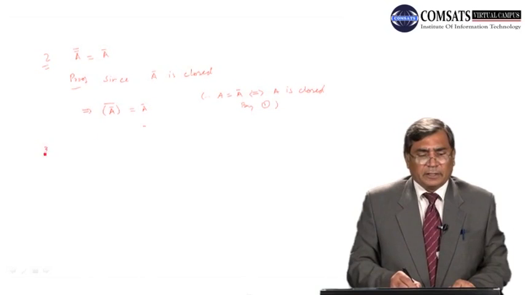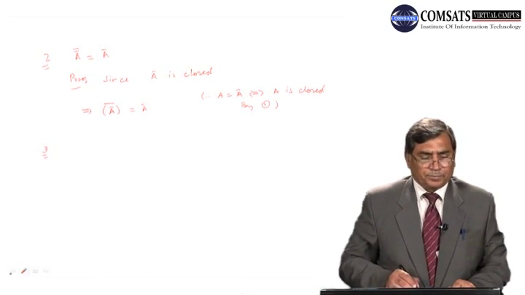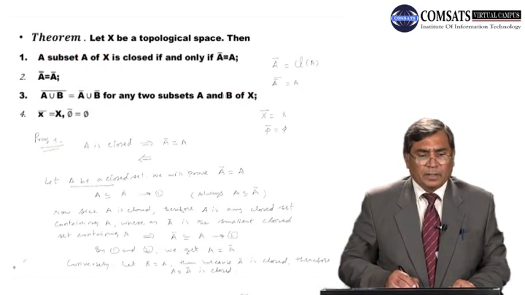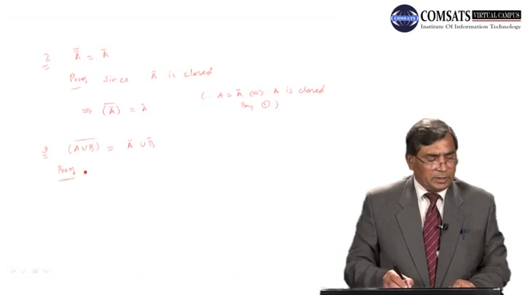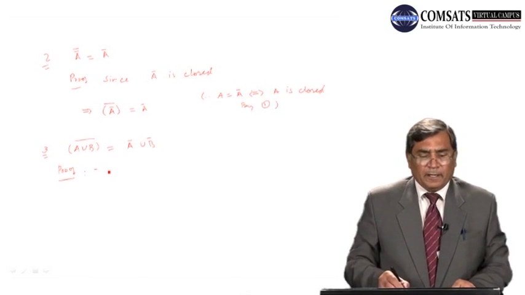And the third one is that closure of A union B is equal to closure of A union closure of B. This is what we need to prove. So its proof is, dear students, simple.